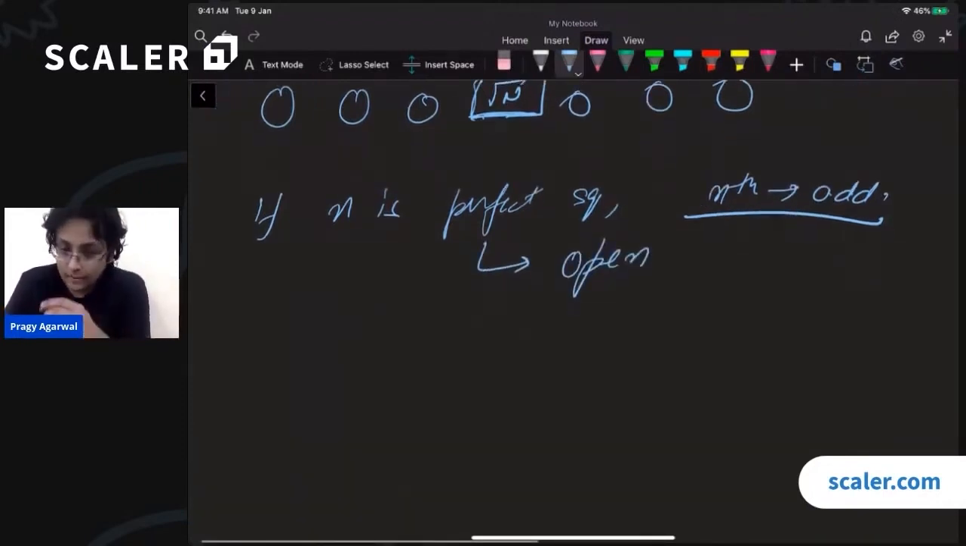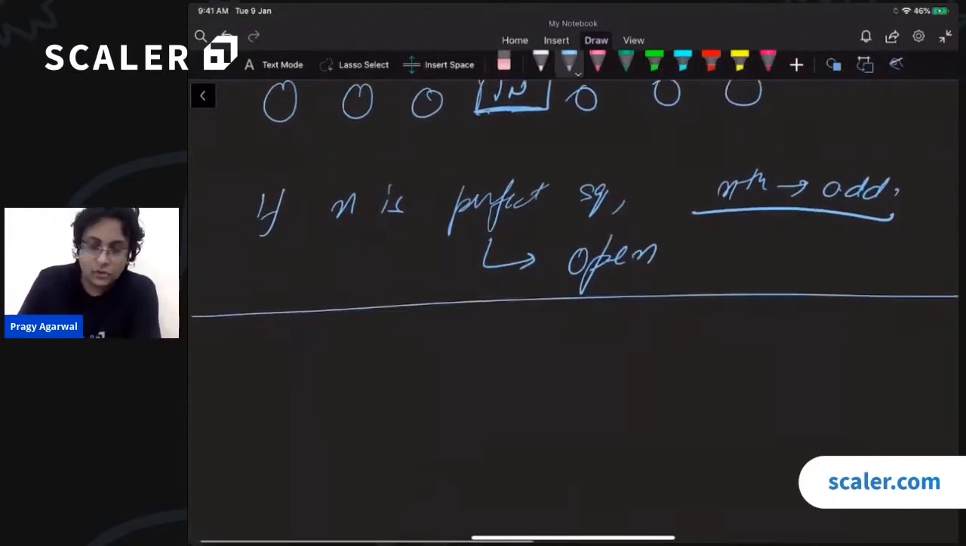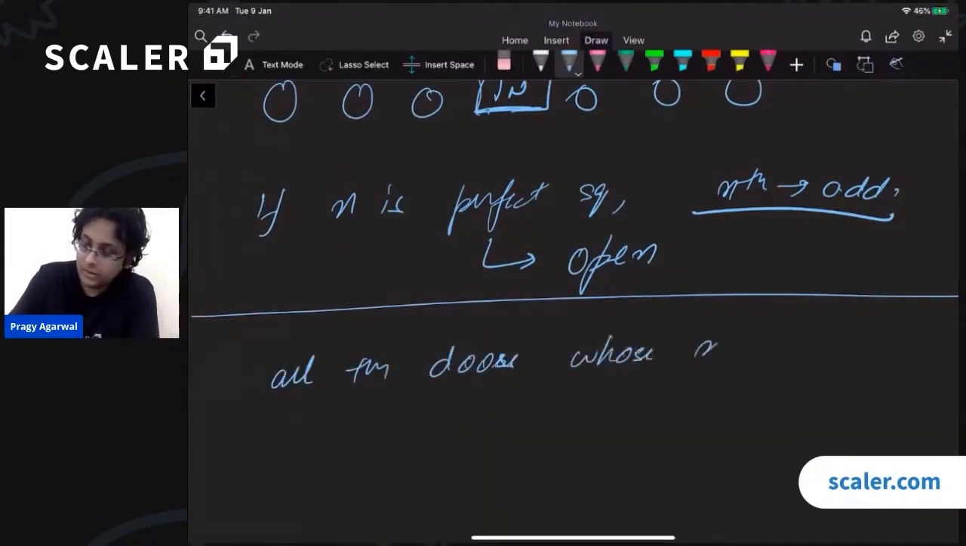So which doors will be open? Now we know the answer. Which doors will be open? All the doors whose numbers are perfect squares.